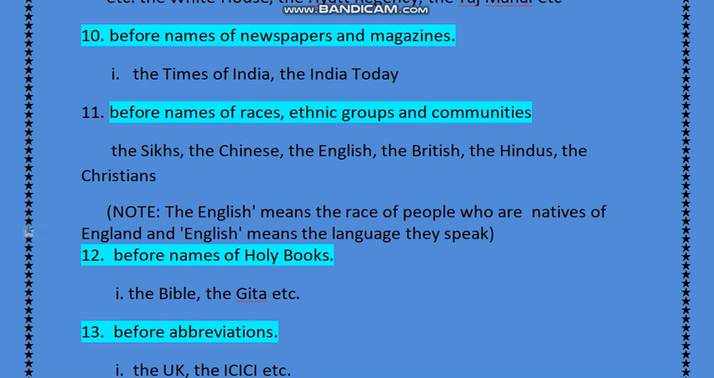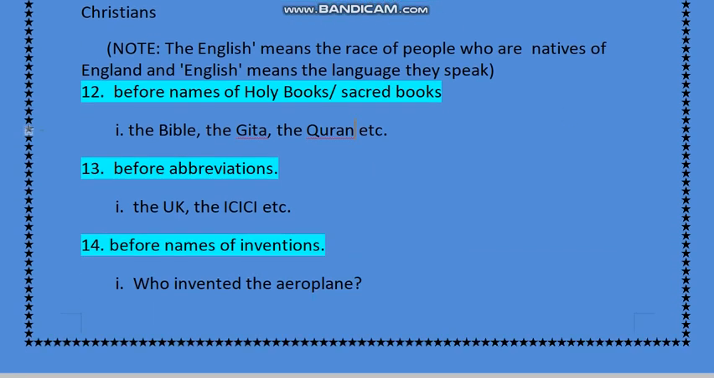The next one is before the names of holy books or sacred books. If we talk about holy books or sacred books, we apply the before it, like the Bible, the Gita, the Quran. I hope you would have heard these. The Ramayana, the Mahabharata, these are our sacred books. So before these, we have to apply the.